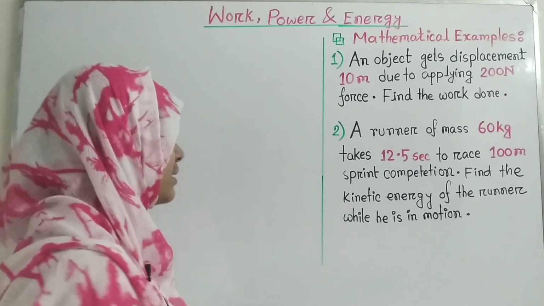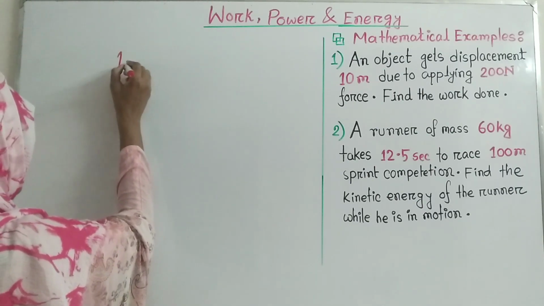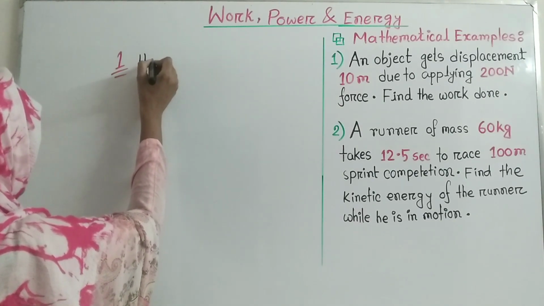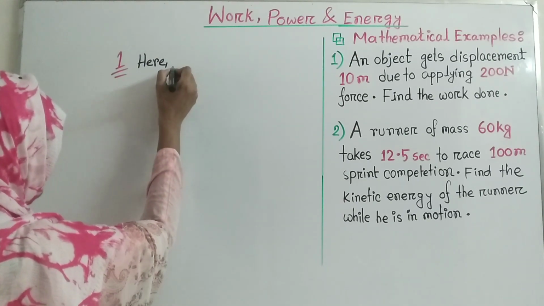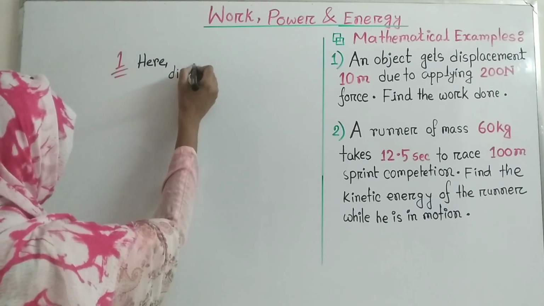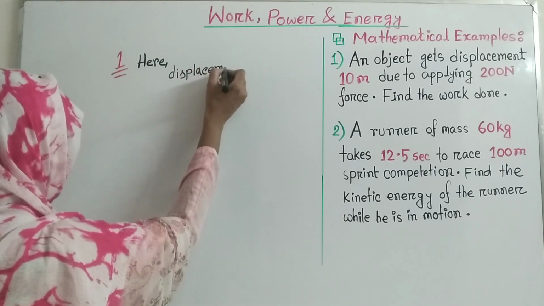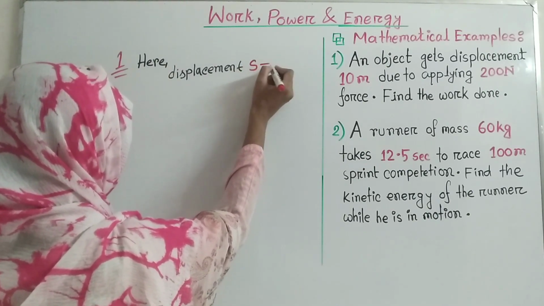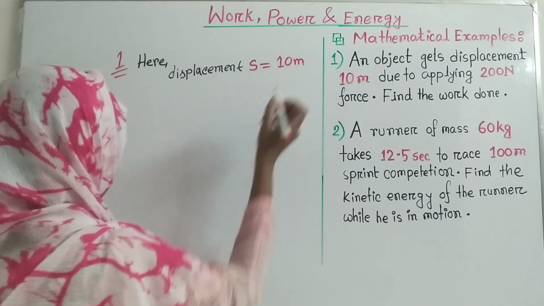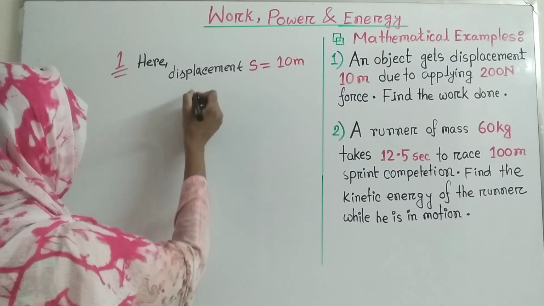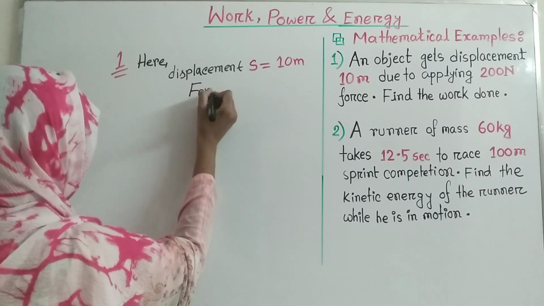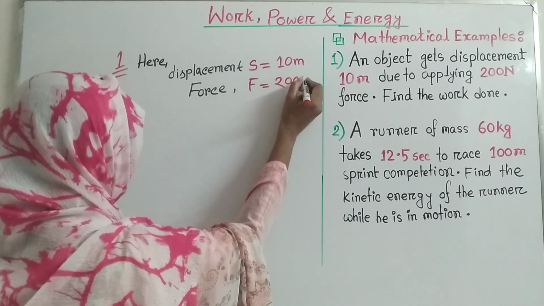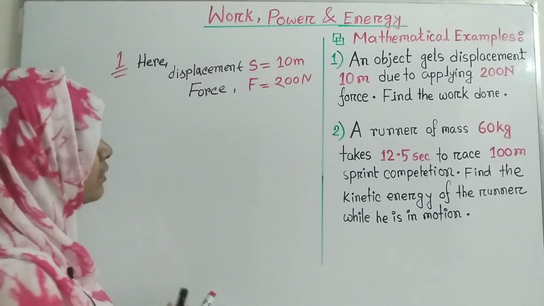So here the given information for question 1 is, displacement, that is denoted by S, is 10 meter, and applying force is equal to 200 Newton, and we have to calculate the work done.